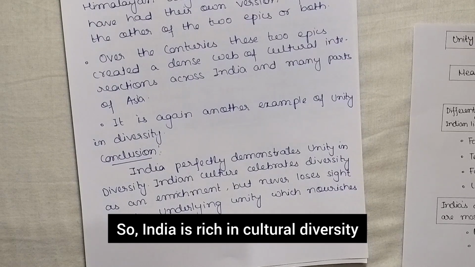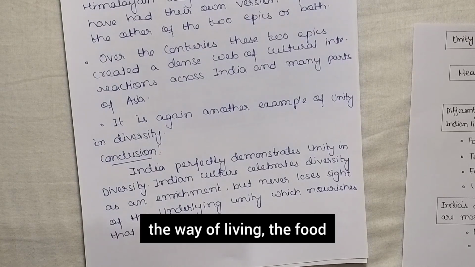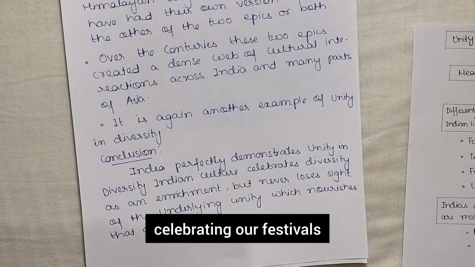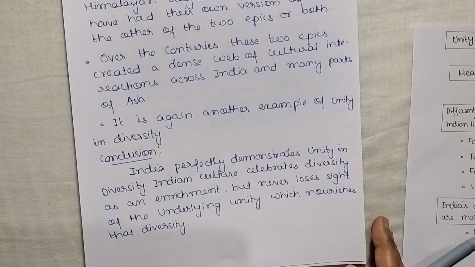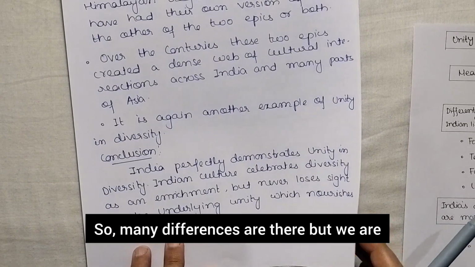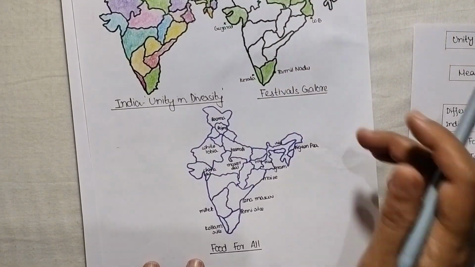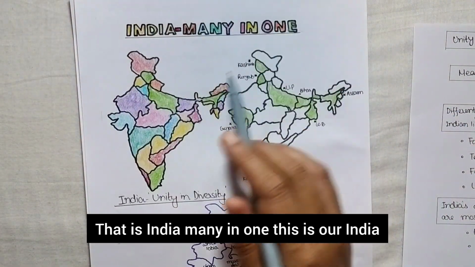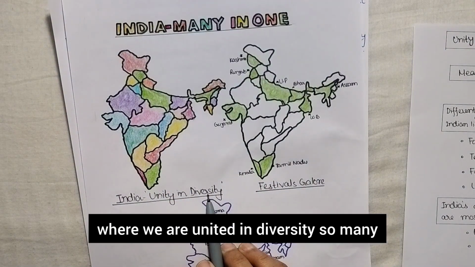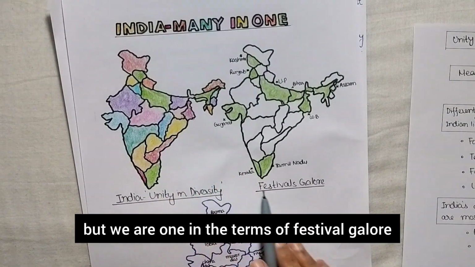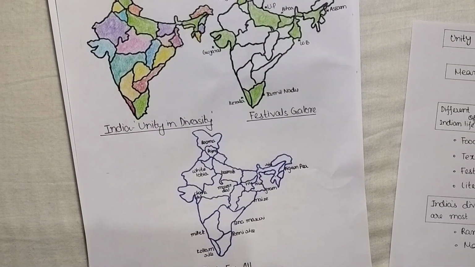So, India is rich in cultural diversity. We are different in each and every way: the way of living, the food, celebrating our festivals, reading our books, but even though so many differences are there, we are united together. So that is India, many in one. This is our India, many in one, where we are united in diversity. So many differences are there, but we are one in terms of festival galore also, in terms of food also. So this much for today.